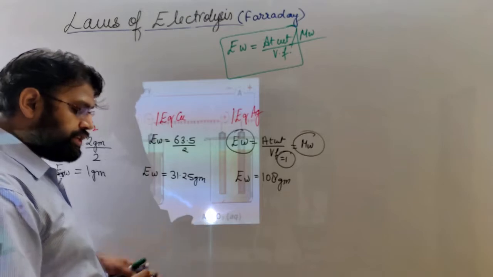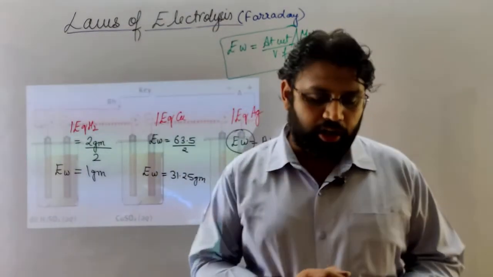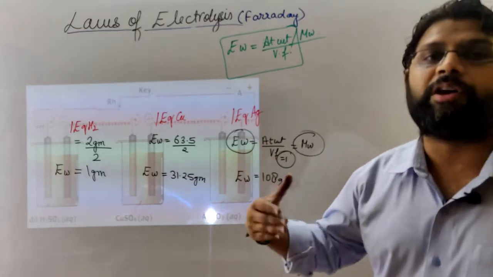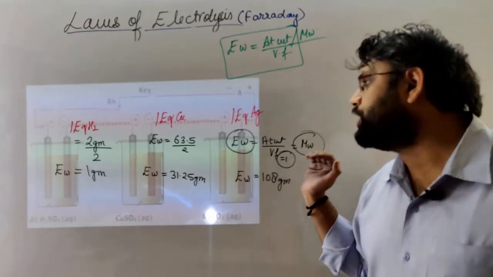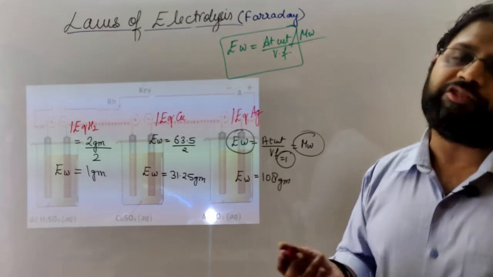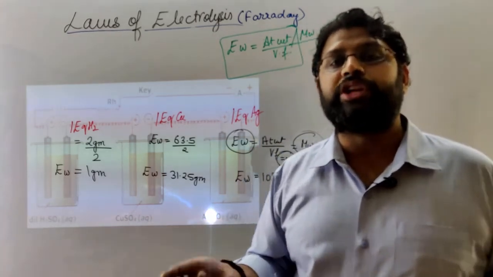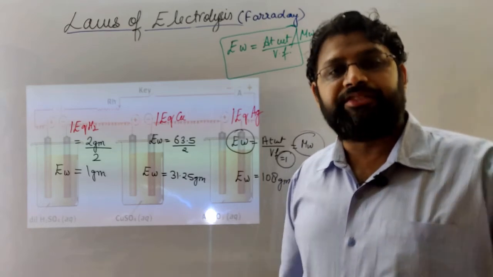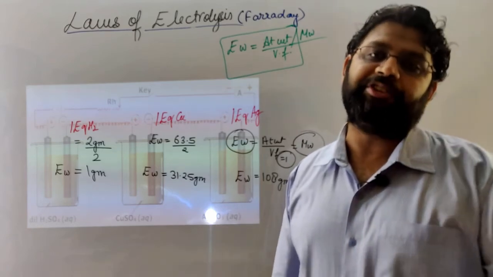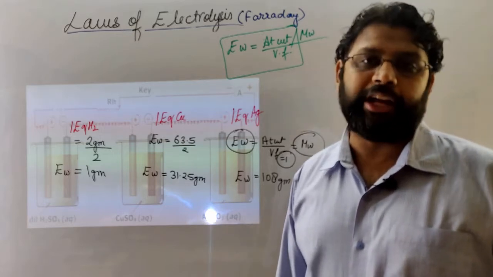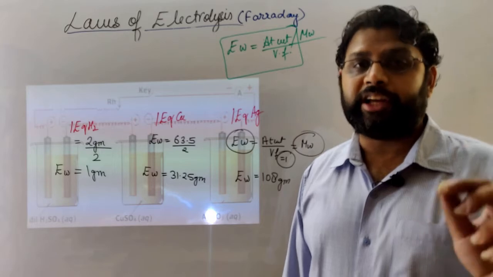Clear? Let's now see the concept of the second law, that the equivalents deposited are the same, because the same amount of electricity is passed through all these three solutions, but their weights are not the same. Obviously every element has its own unique weight. So 1 mole of sodium weighs differently from 1 mole of potassium, and from 1 mole of beryllium or barium. Every element differs, but their numbers will be the same.